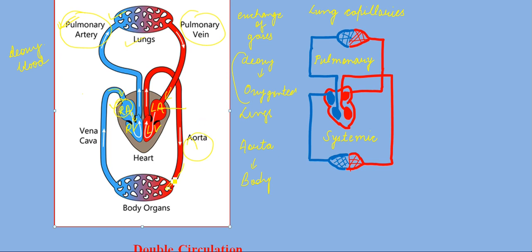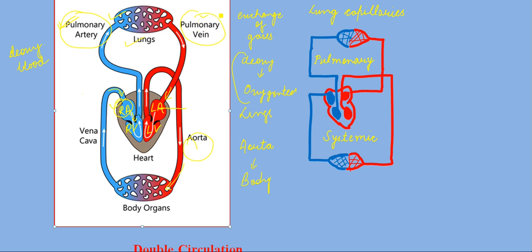So now you are able to understand that the deoxygenated blood enters your right auricle, then your right ventricle, then goes through the pulmonary artery to your lungs. There exchange of gases takes place and the blood becomes oxygenated.